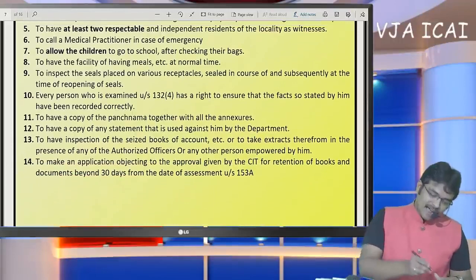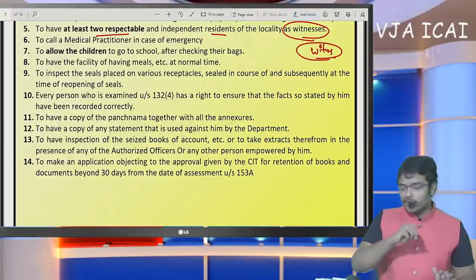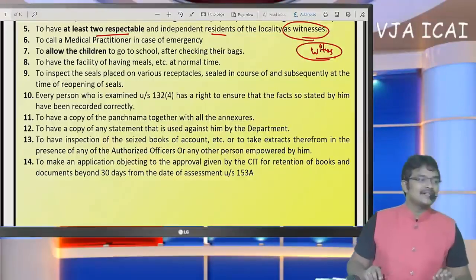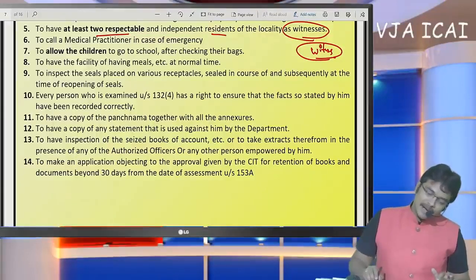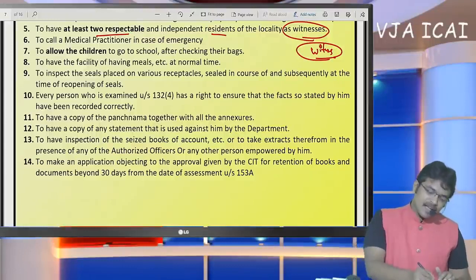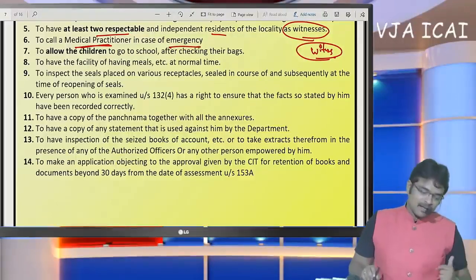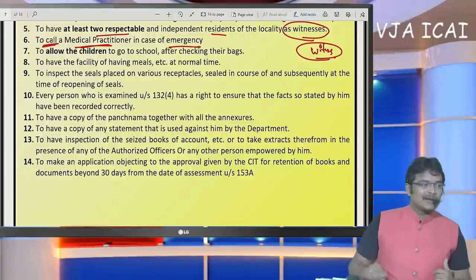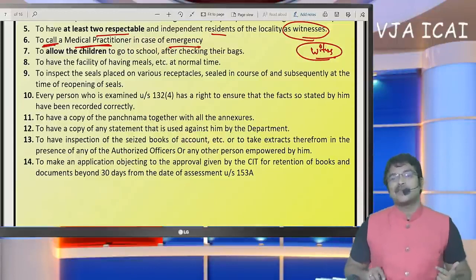Insist on at least two respectable witnesses. A very important aspect is that before commencement of search, the presence of two witnesses is mandatory. Two witnesses should compulsorily be present. So at least two respectable and independent witnesses must exist. And if any emergency exists, the SSE can make a call to a medical practitioner also. So these are the rights available to the SSE at the time of search.